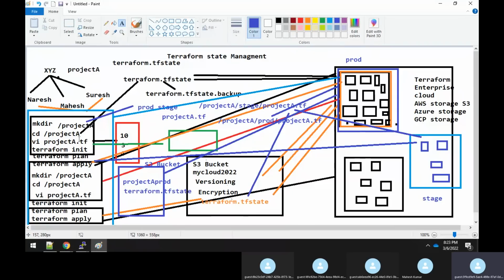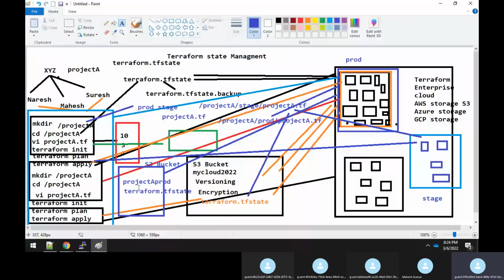But assume that at the same instance both users are accessing the same Terraform state file, and both are trying to make changes and do an apply. It should not allow it. There has to be some kind of locking mechanism. We had that issue earlier, where there was no locking mechanism with GitHub. Everyone was trying to do a push and pull, so those files were getting inconsistent.